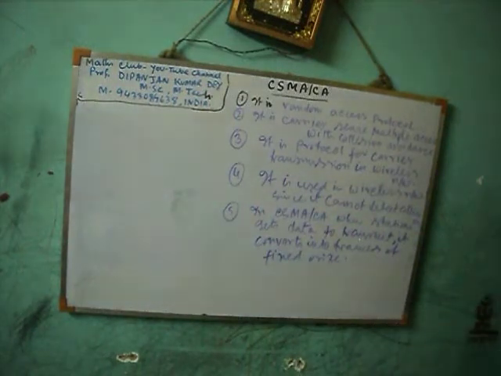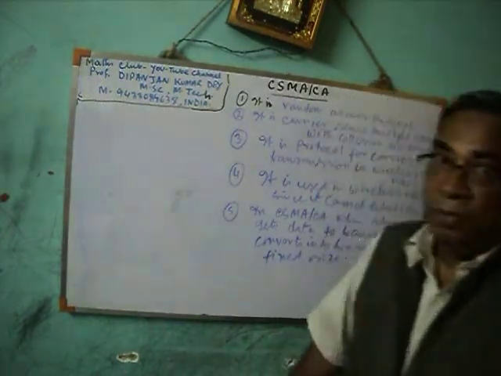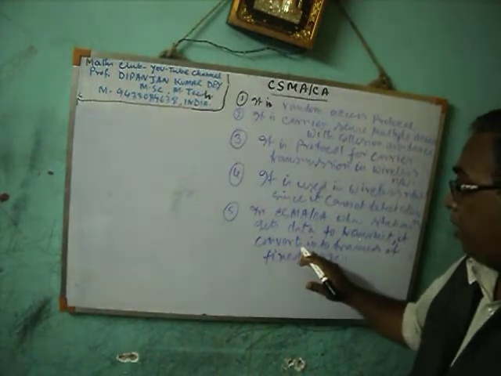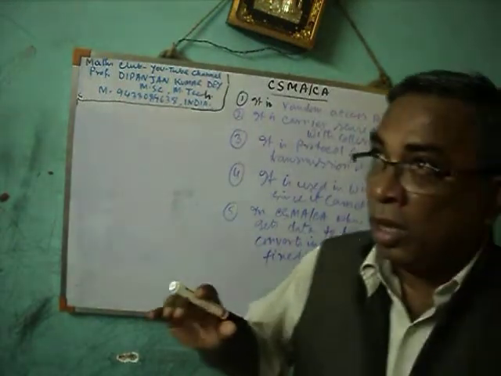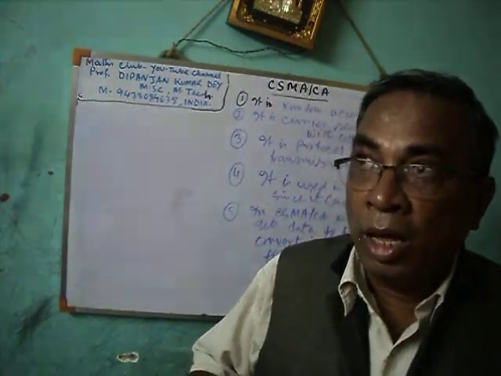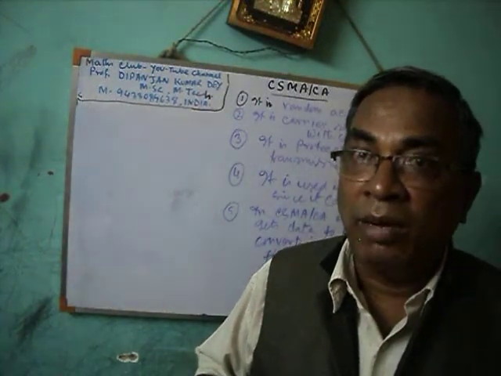So, after converting the data into a frame, the station will check whether the channel is busy or idle. Idle means free.